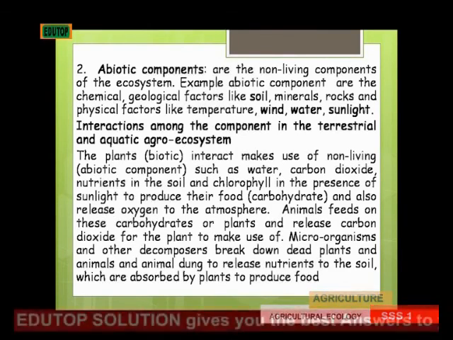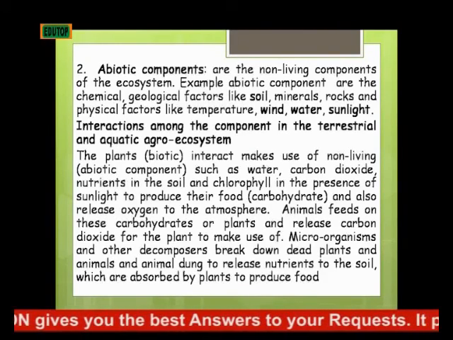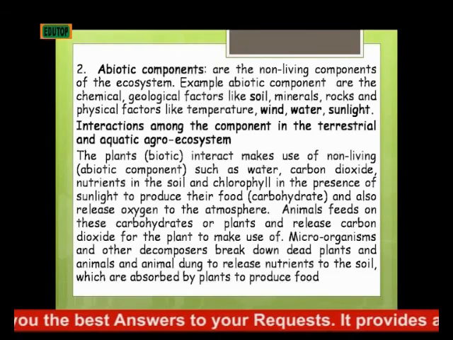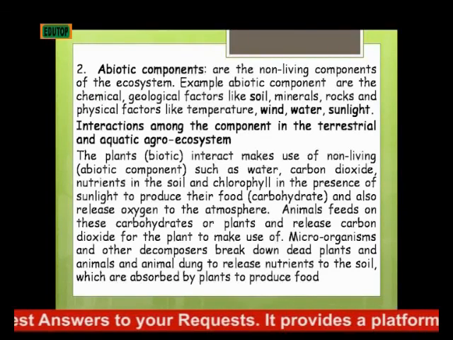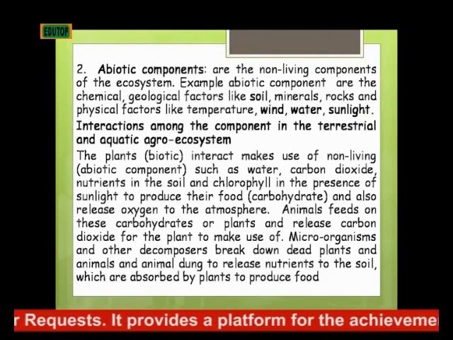Now, the next subtopic we'll be looking at is the interactions among the components in the terrestrial and aquatic agro-ecosystem. The plant interacts with and makes use of non-living